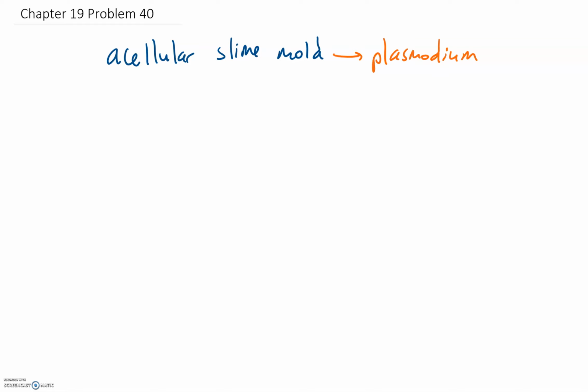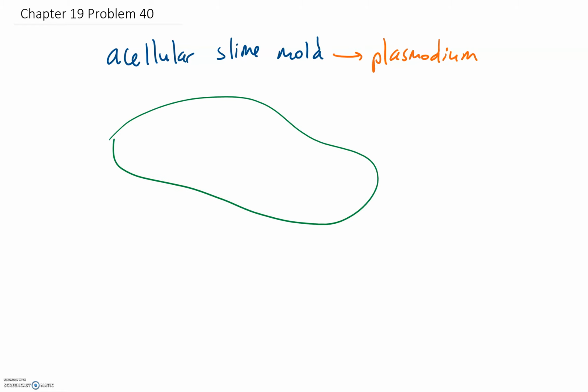So if we are to look at an acellular slime mold right here, we're going to actually write out acellular slime mold. And if we are to look at what happens during the plasmodium stage, as a plasmodium, this acellular slime mold will look as such. We're going to have a big cell right here, tons of cytoplasm, and there's going to be lots of these little nuclei within that cell. Just everywhere, there's going to be these nuclei.